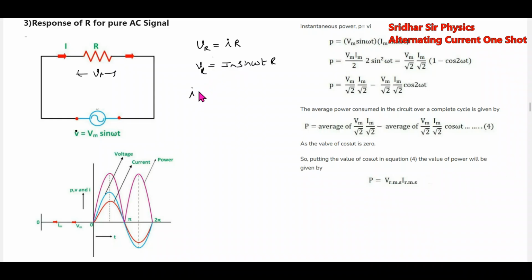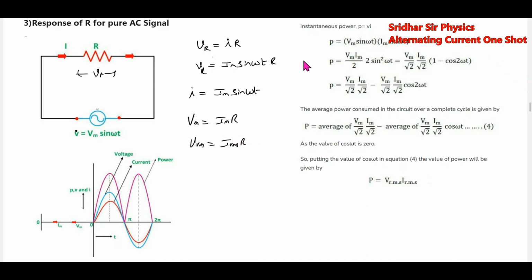So the current through this circuit will be Im sine omega t. Then Ohm's law: Vm equal to Im into R, and Vrms is equal to Irms into R. These are Ohm's law across the resistor.